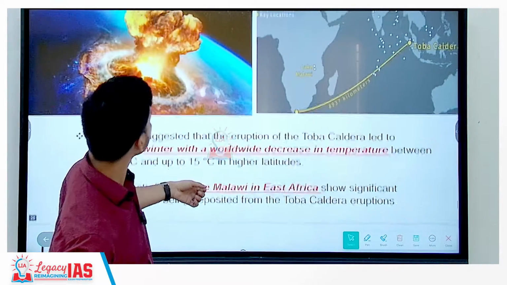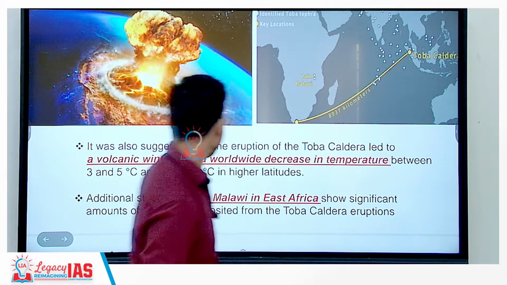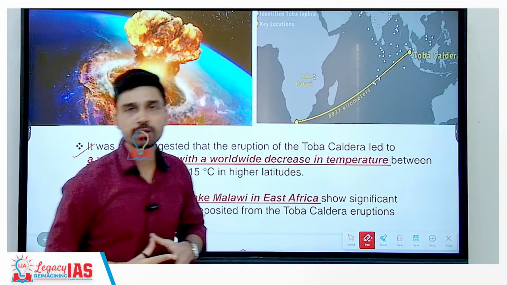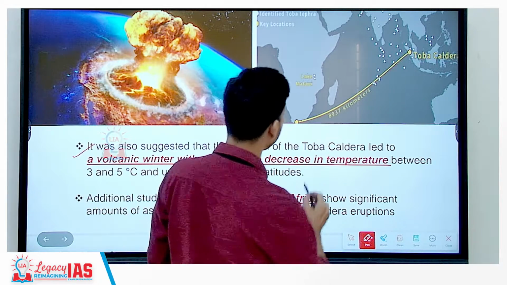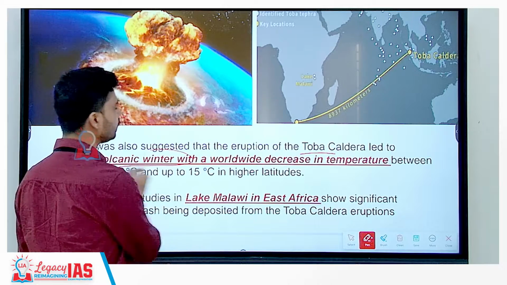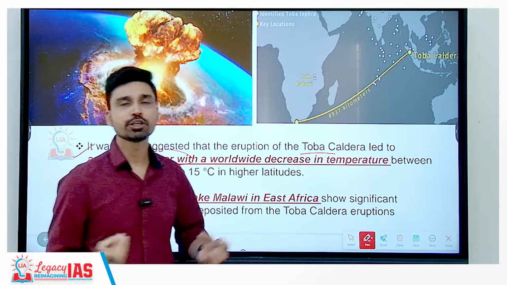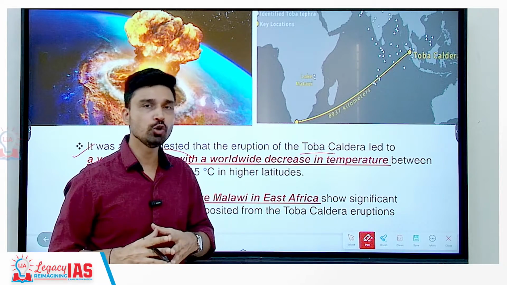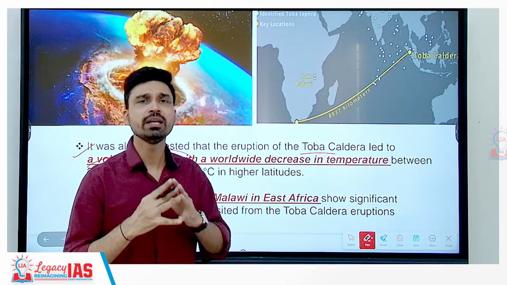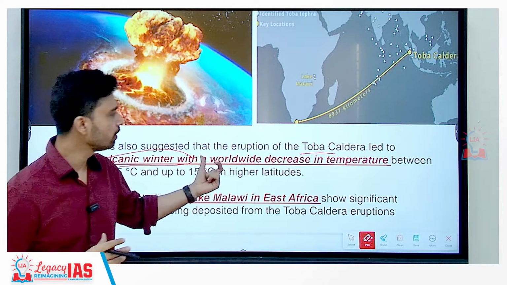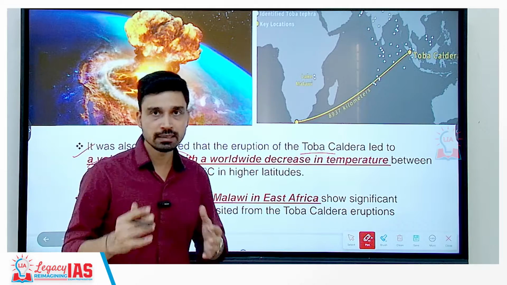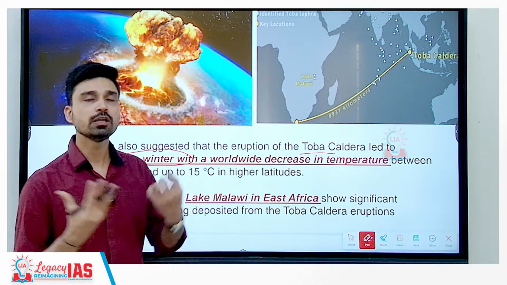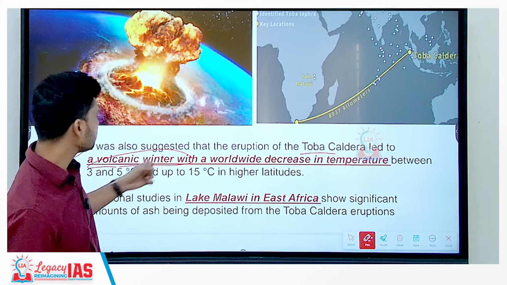Now, another interesting point about Lake Toba is that it is suggested by geographers that the eruption that led to the formation of this caldera, or this volcanic crater, led to a volcanic winter in the world. Volcanic winter means the amount of ash and dust particles, the volcanic ashes, were generated in such a huge volume that they covered the entire earth surface for a long time period. And due to this, what happened? The sunlight is not able to reach the earth surface. So, if sunlight is not able to reach the earth surface, what will happen? The earth will start to cool down, and that is what we call volcanic winter.